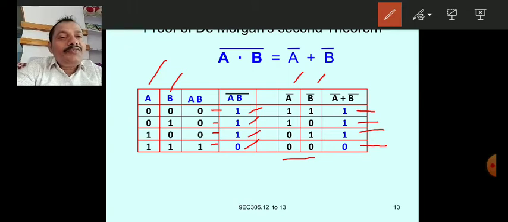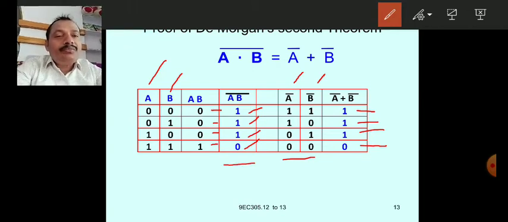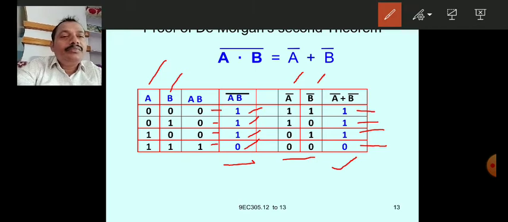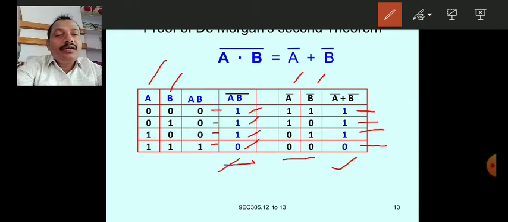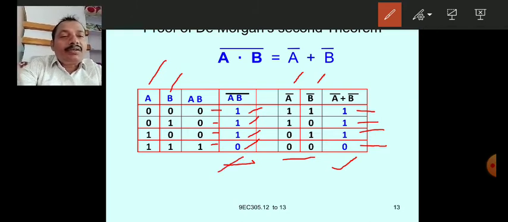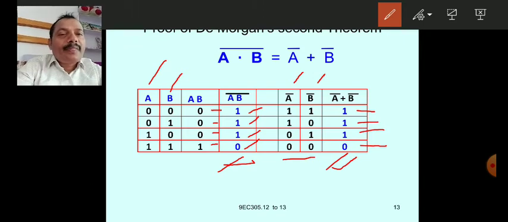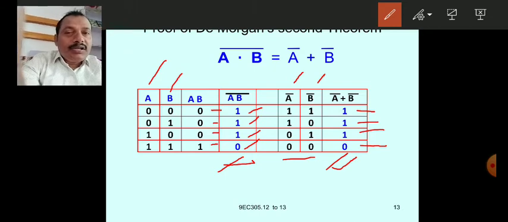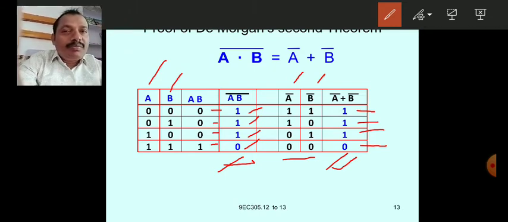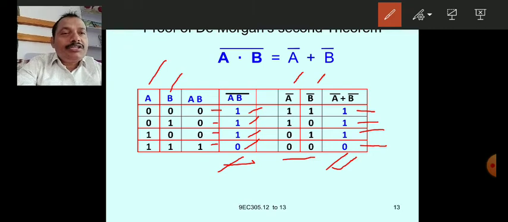Now if you observe this column and this column and their values, what do you get? 1110 here and 1110 here also. So the values are the same. Hence the second theorem, A dot B whole bar equals A bar plus B bar, is proved.